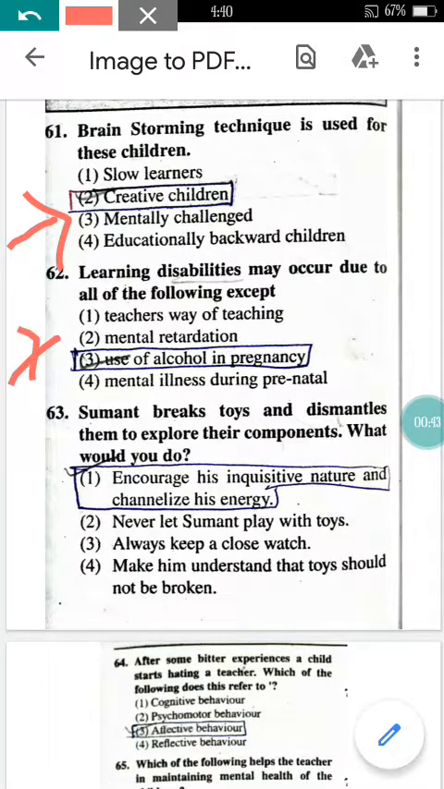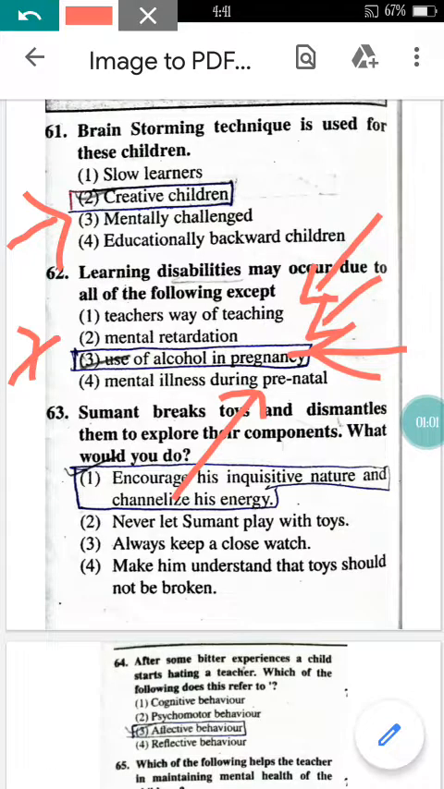Learning disabilities may occur due to all of the following except. Learning disability may occur due to the way of teaching, due to the mental retardation, or due to the mental illness during the prenatal. But the learning disability doesn't occur due to the use of the alcohol in pregnancy, right? Now come to the question number 63 here.